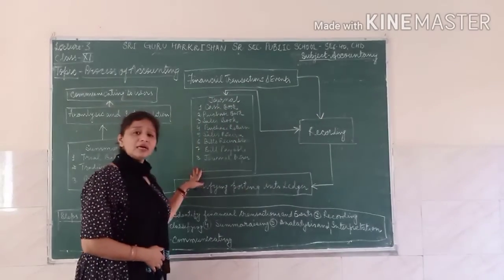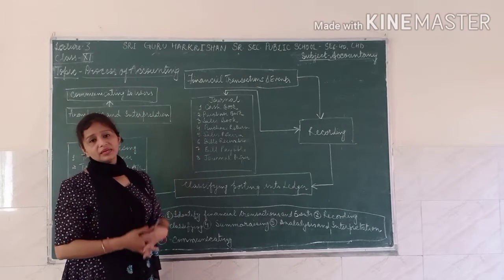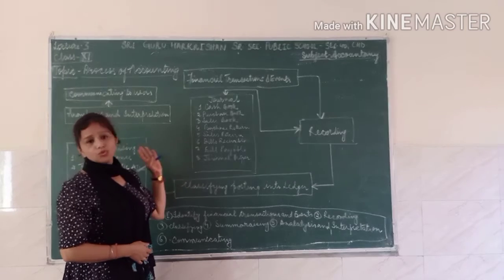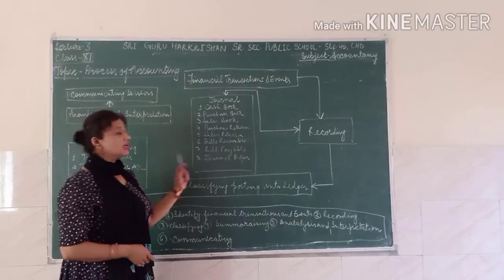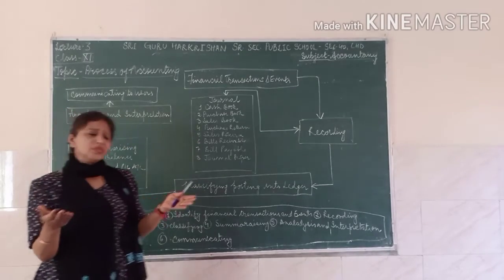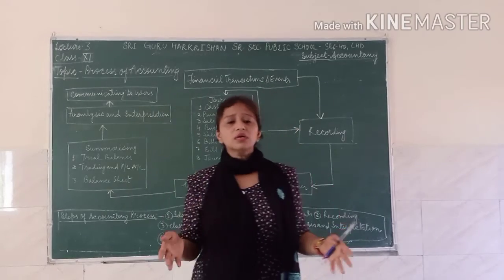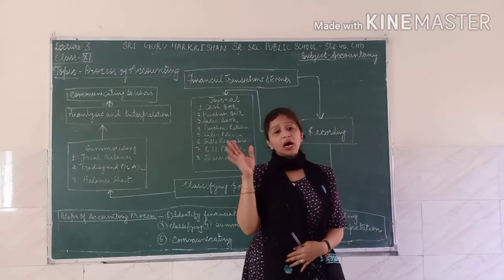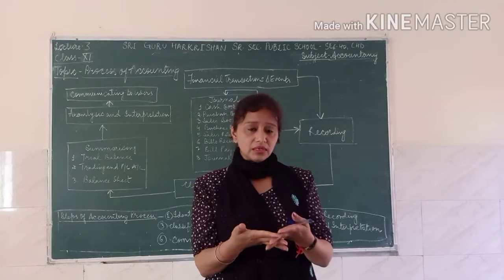So it means that if you are not maintaining the journal, you have to maintain the other books, which are called the substitute books. So what are those? These are 8 in kind. You have just divided a journal into 8 parts, and these books are very important. See how these books are maintained, and how these books are divided into 8.